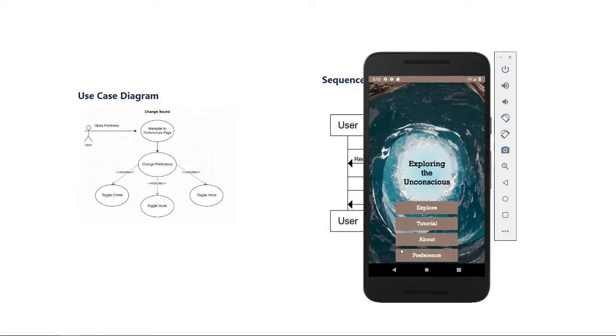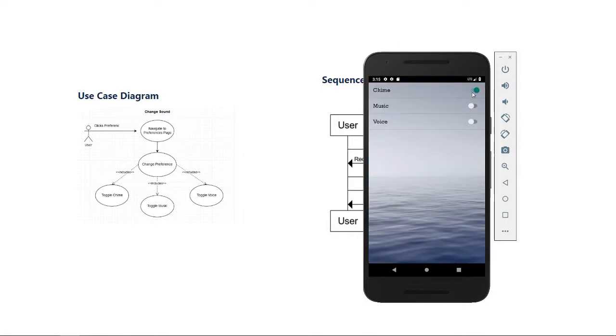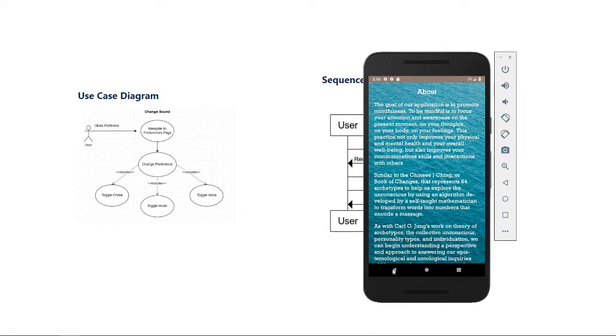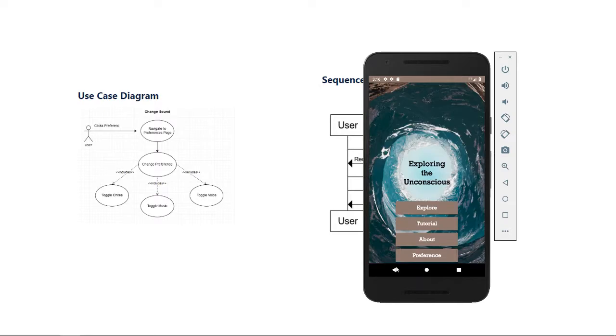Now we will turn on the music. The music is continuous throughout. There is no break from one page to another. It doesn't restart. Now we will turn on the voice.